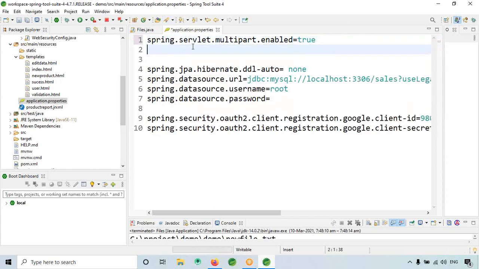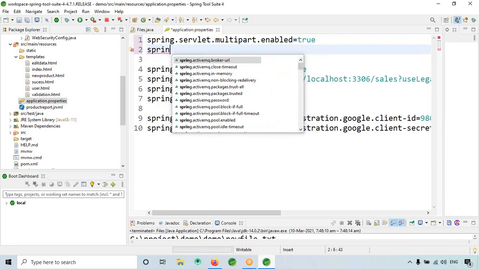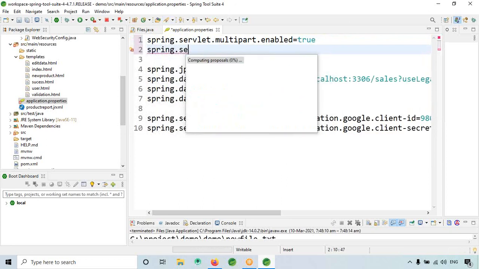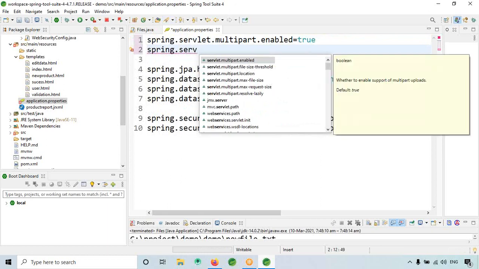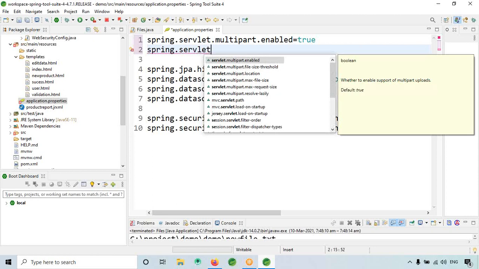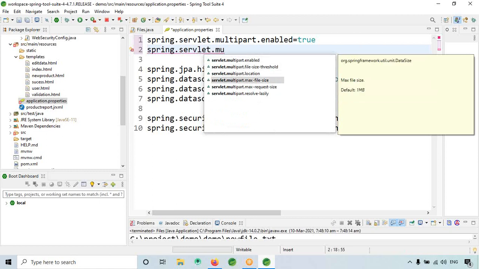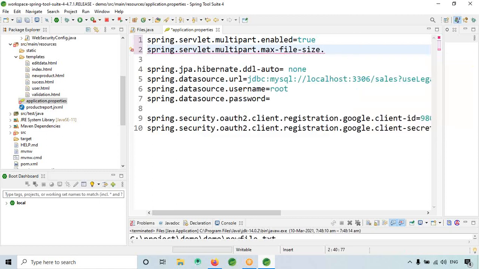Now, how to set the maximum and minimum file size? For that, spring.servlet.multipart, the maximum file size I will give. Image size should be 100 MB.